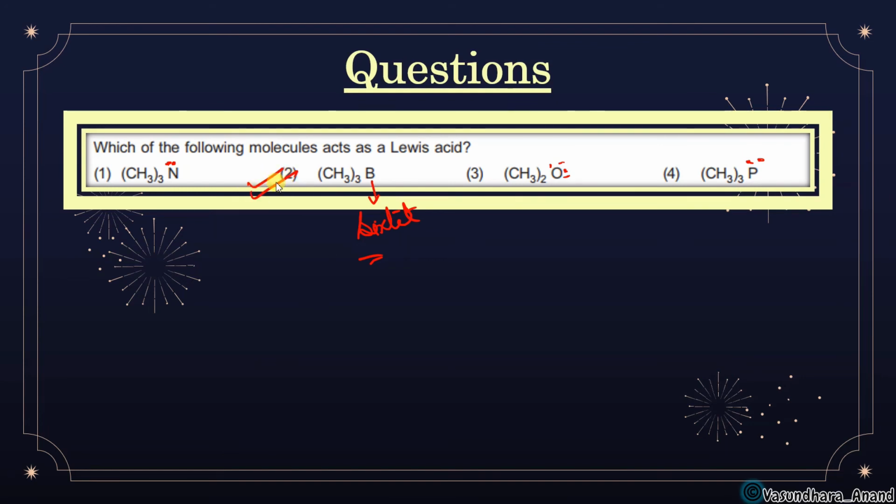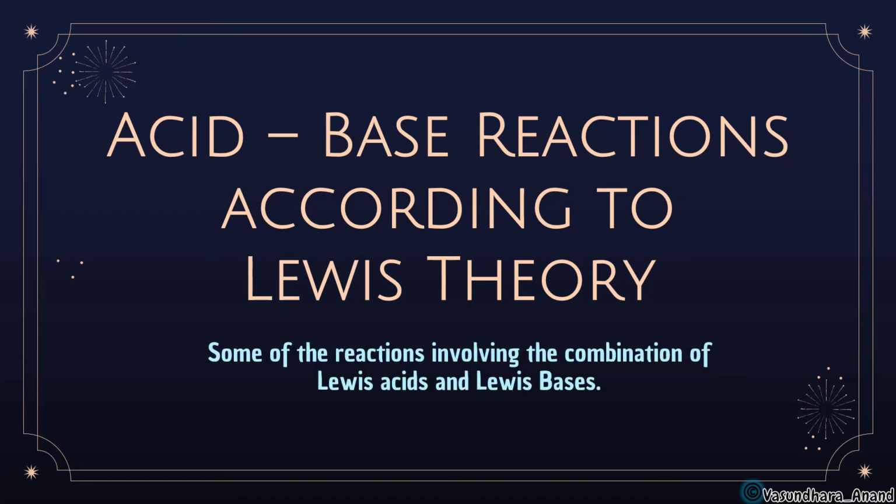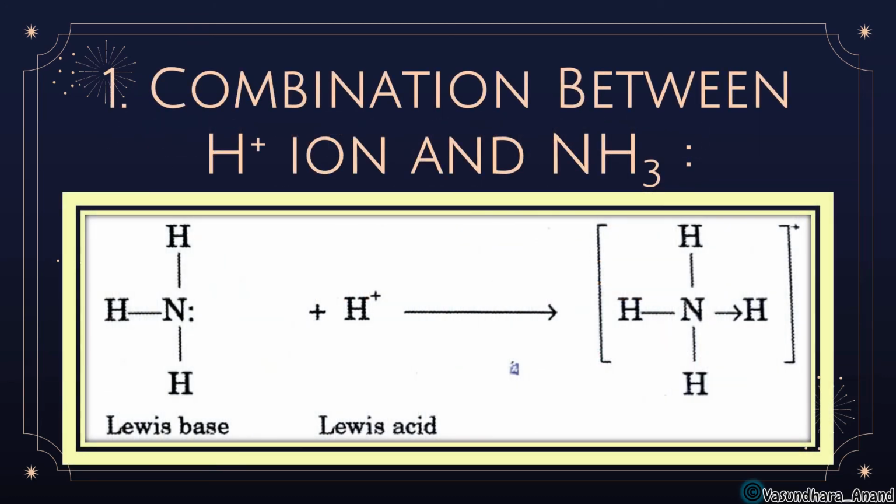Clear? Yes. Very good. Okay, so next thing, acid base reaction according to Lewis theory. According to Lewis theory, how do acid and base react? Some of the reactions involving the combination of Lewis acid and Lewis base are as follows. Like we can see the combination between H plus ion and NH3. NH3, since it is having a lone pair of electrons, is acting as a Lewis base, and H plus, being electron deficient, is going to attack on this. So that's why it will form that